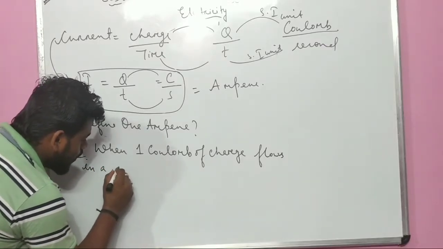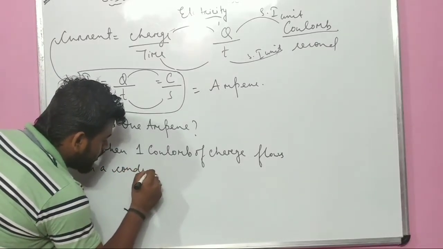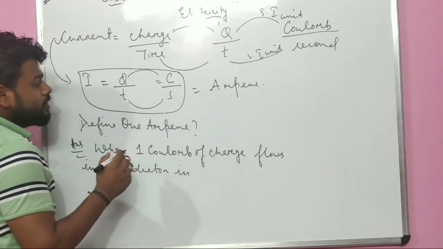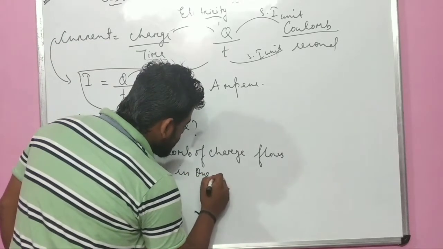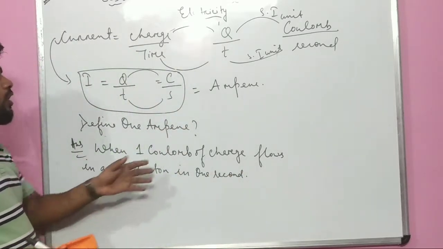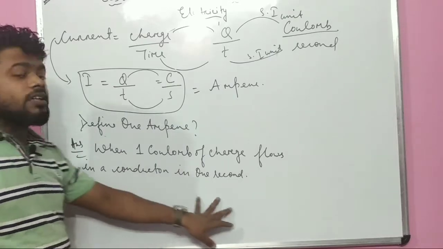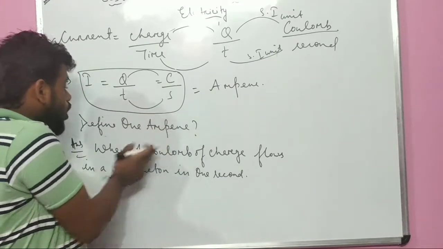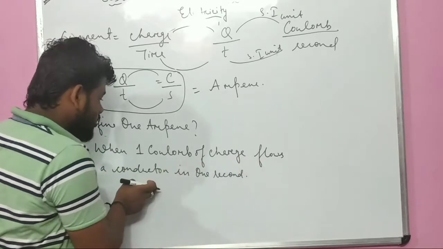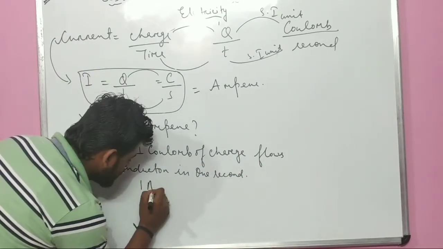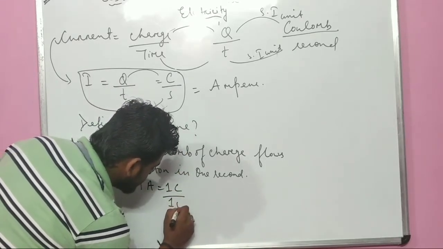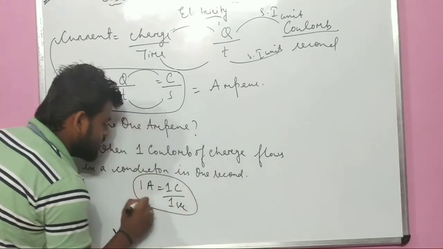A conductor means a wire. When 1 Coulomb of charge flows in a conductor in 1 second, 1 ampere equals 1 Coulomb upon 1 second. Did you understand?